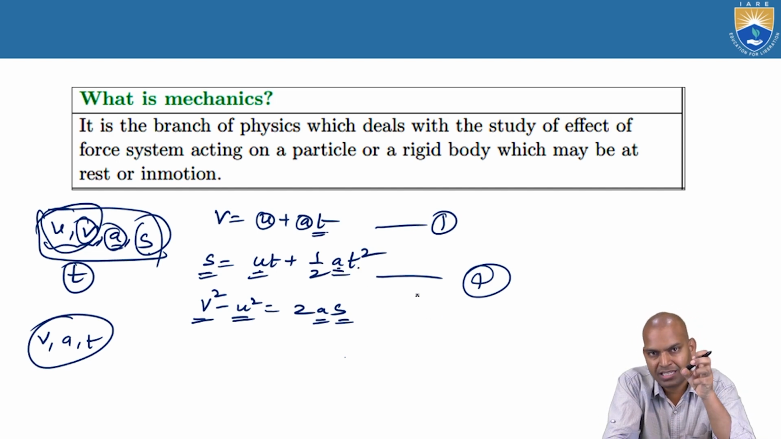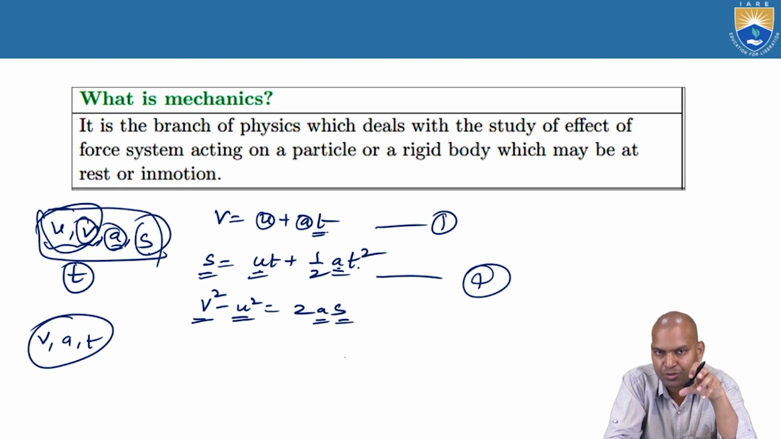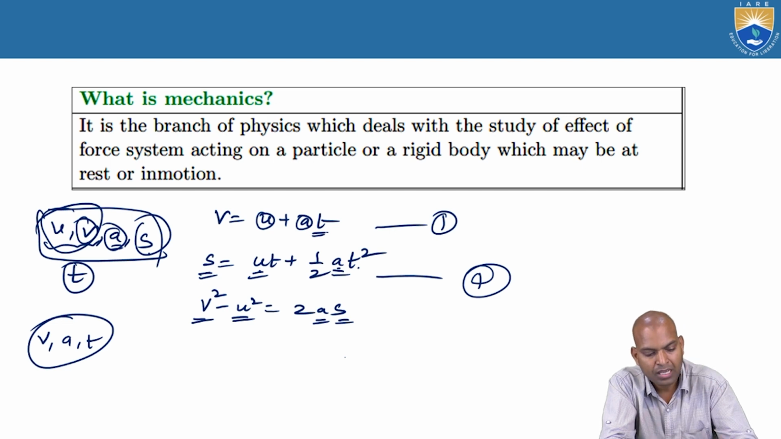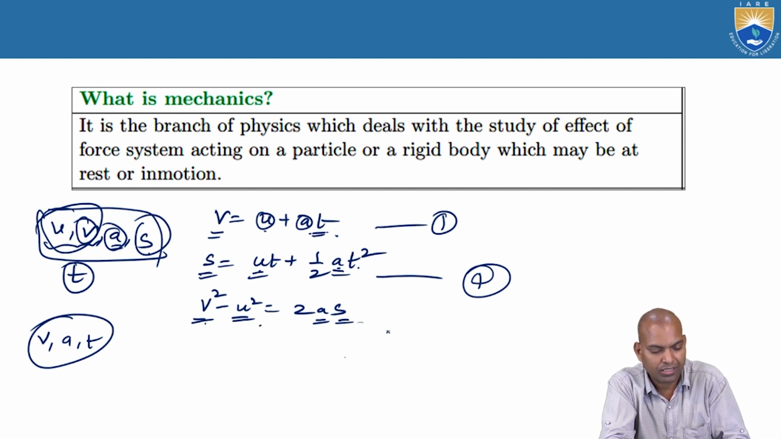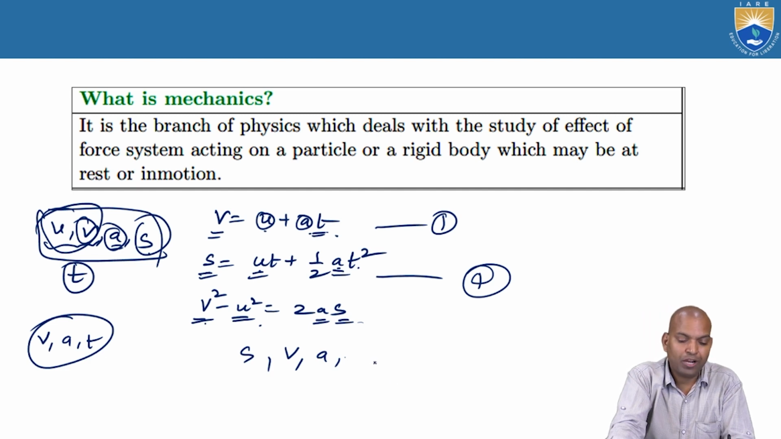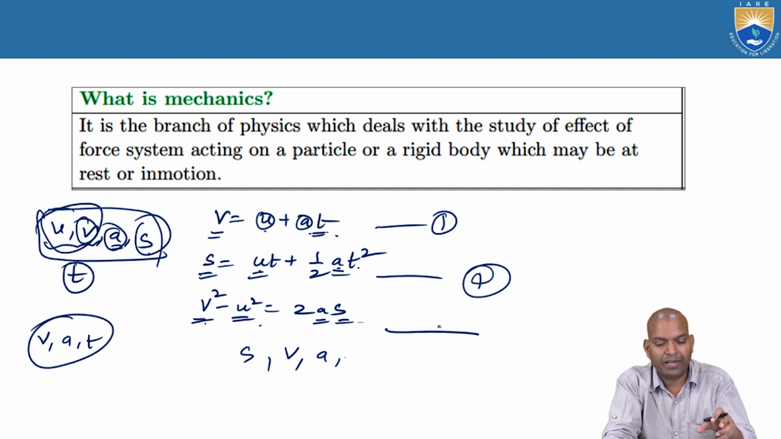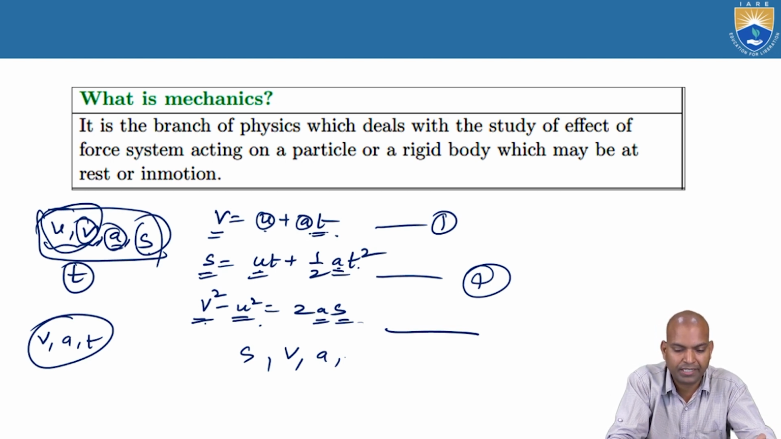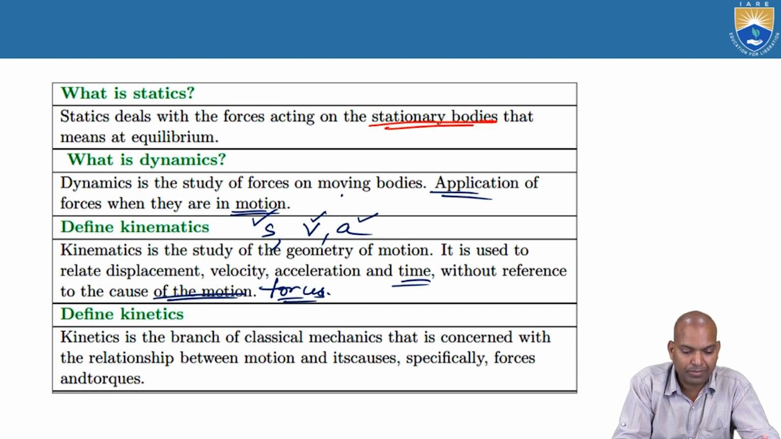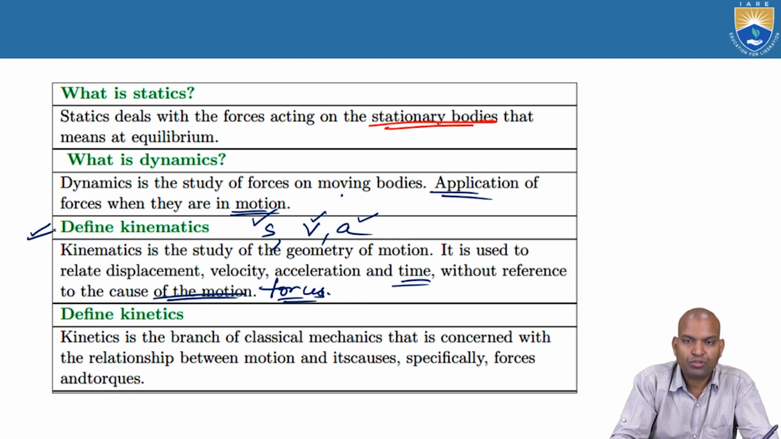So displacement is the output combination. Displacement relates to velocity, acceleration and time. Whereas the final velocity relates to velocity, acceleration and time. Now in the final equation, final velocity and initial velocity, here again three: velocity, acceleration and displacement. Now the point is that these four parameters, displacement, velocity, acceleration and time, are going to be studied in kinematics.